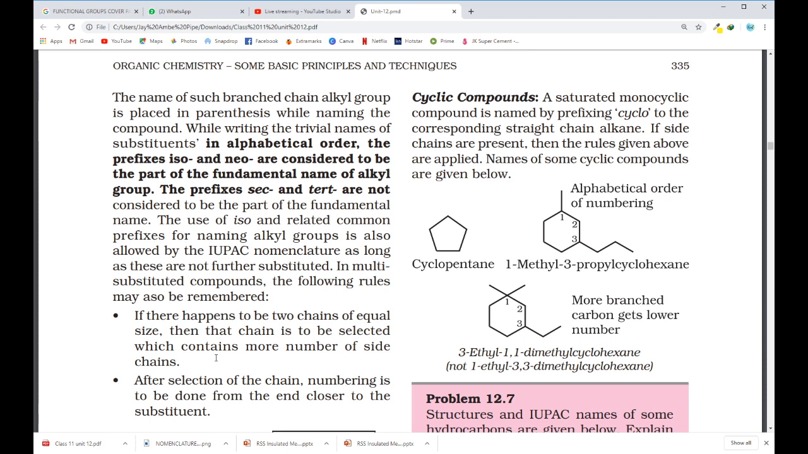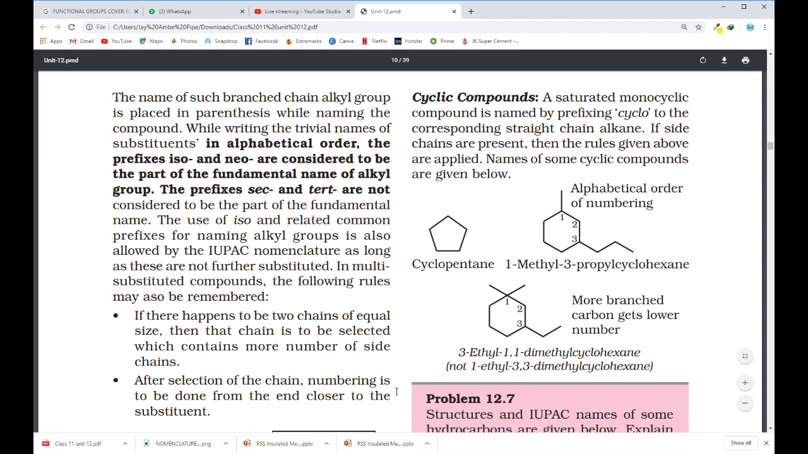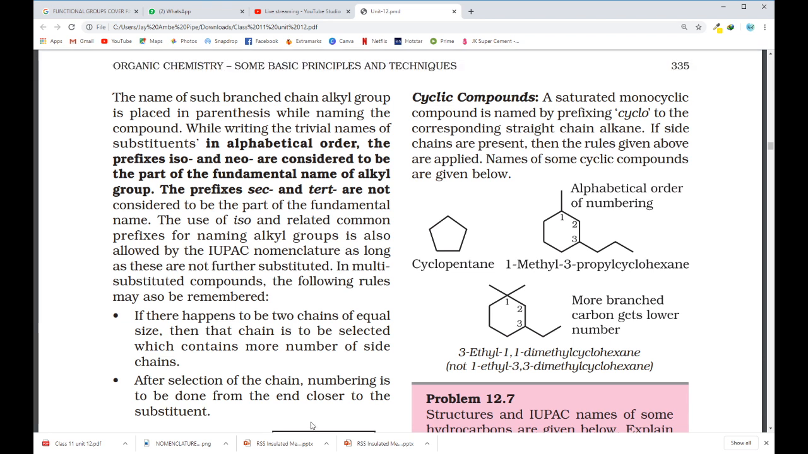Using that worksheet you have to solve a number of compounds. The more compounds you solve, only then will you get an idea about this.